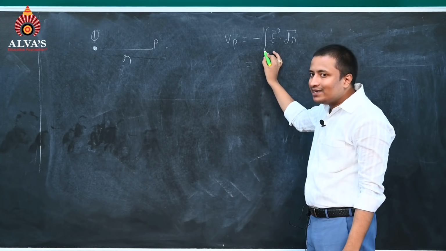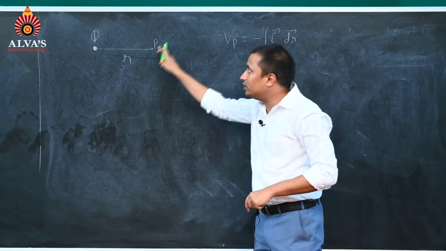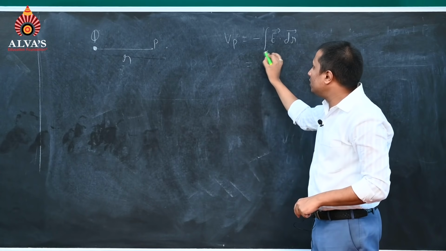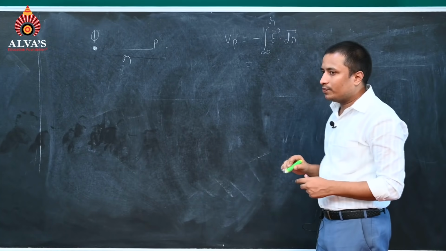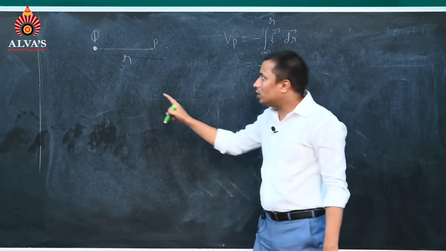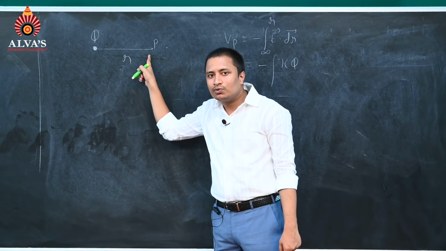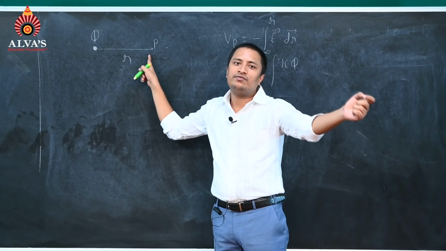We have to integrate from infinity to r, minus of integration E dot dr. What will be the electric field due to this Q? It will be kQ by r square. We have studied it in electric field.